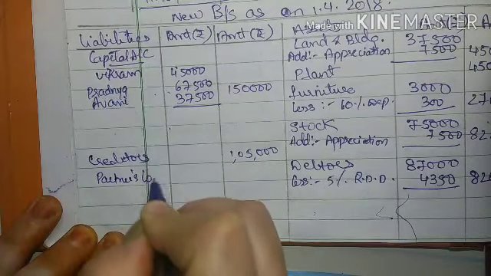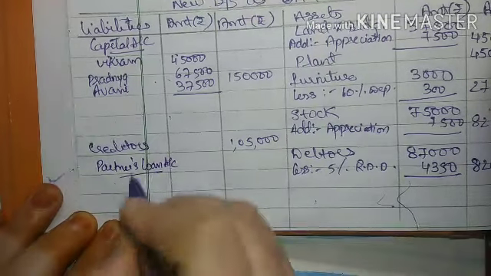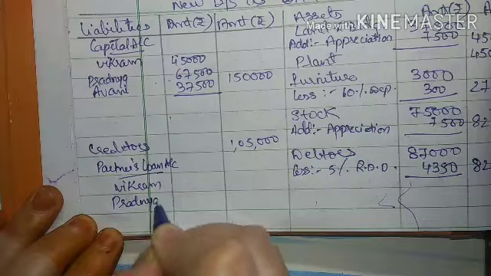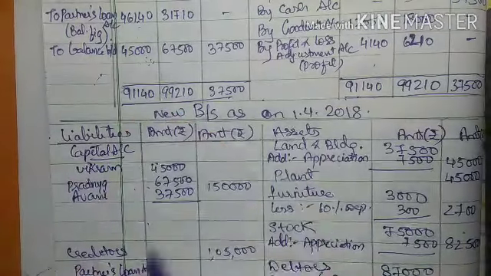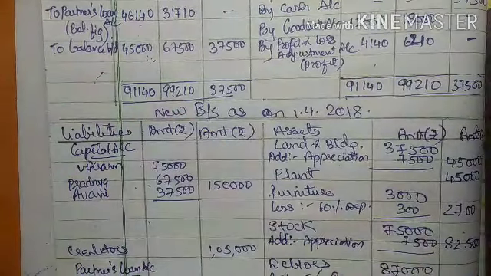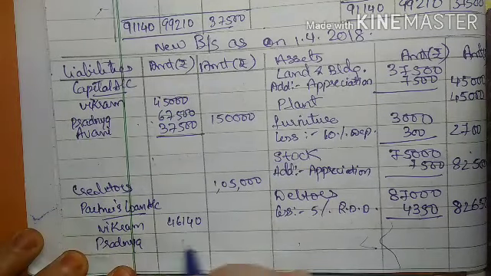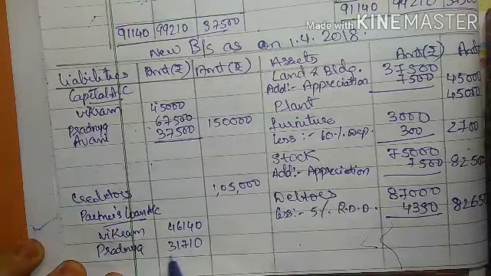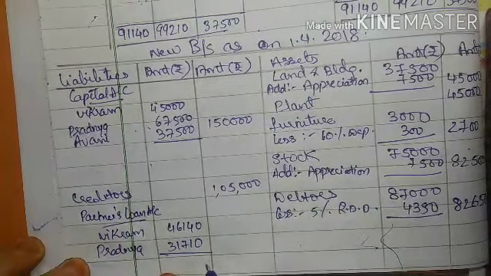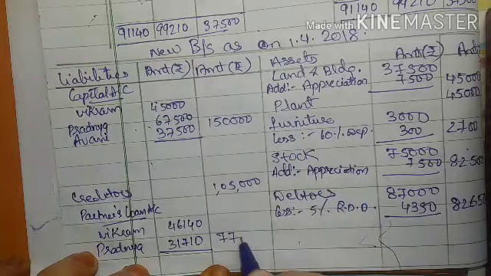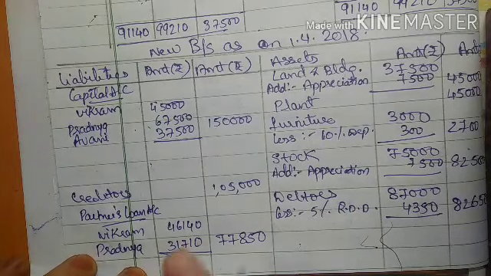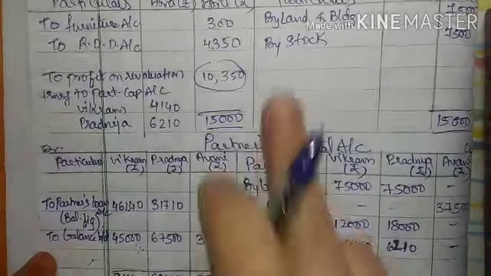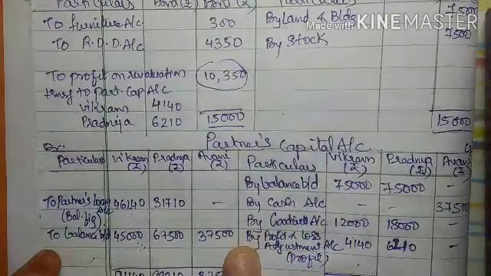So partner's loan account, we have of Vikram, we have of Pradnya. So Vikram is what? 46,140 and Pradnya is what? 31,710. So when I total both of them, I got the amount 77,850. दोनों को टोटल करके आउटर कॉलम में लिखना है, right? So we have closed the profit and loss adjustment account. We have closed the partner's capital account.